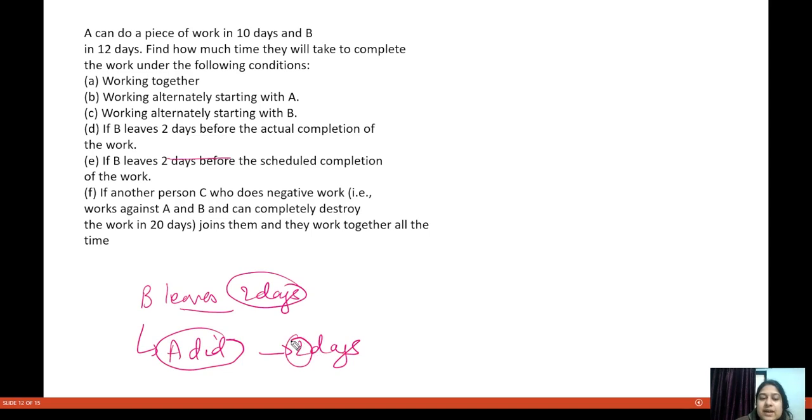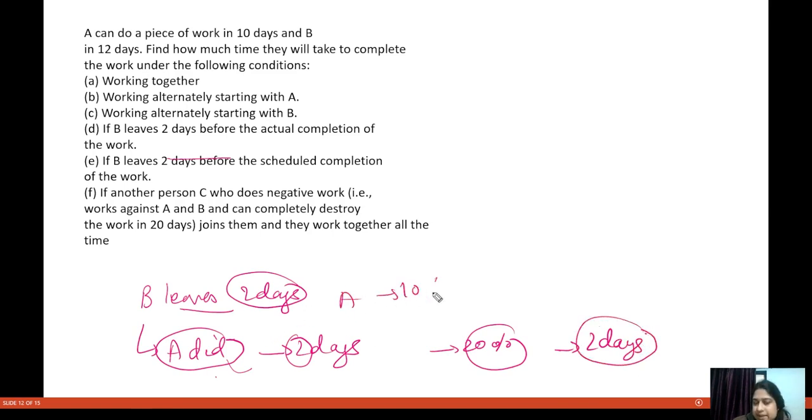Now, how much work did A do in 2 days? 20% of the work A did in 2 days, because A can work only 10% in one day, since 100 by 10. So A can work only 10% in one day.